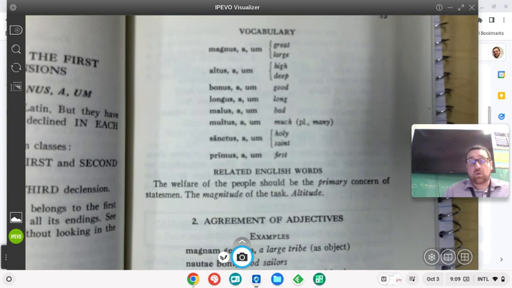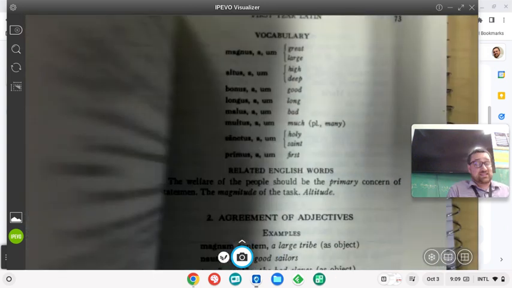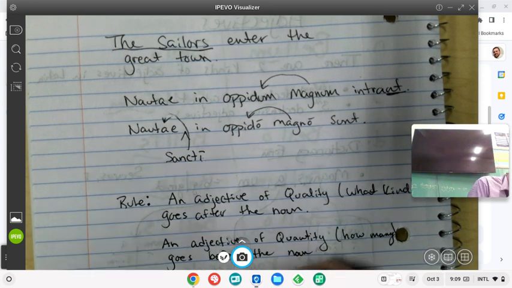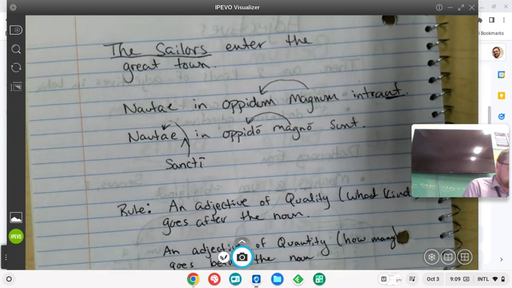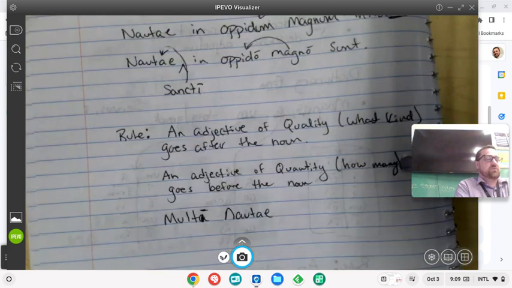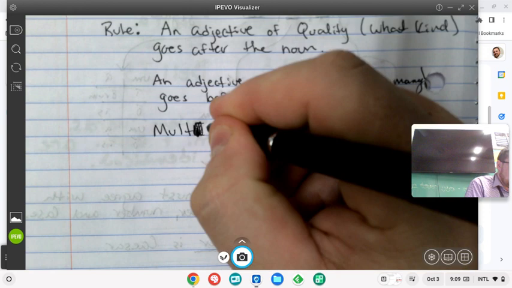So when we use multus, -a, -um, if we said many sailors have swords, we would say multi nautae. Why? Because we want it to agree. Multi nautae. That is I with a macron.